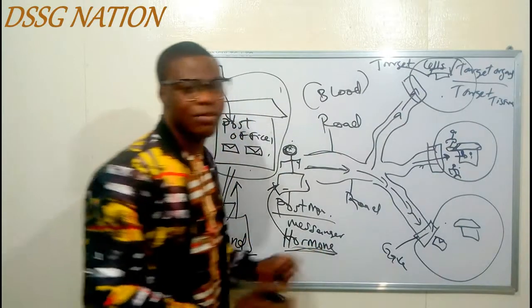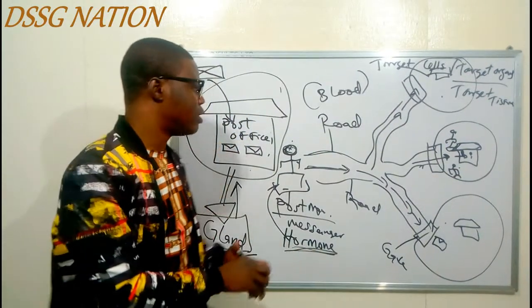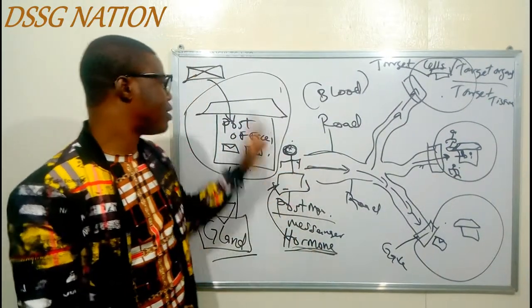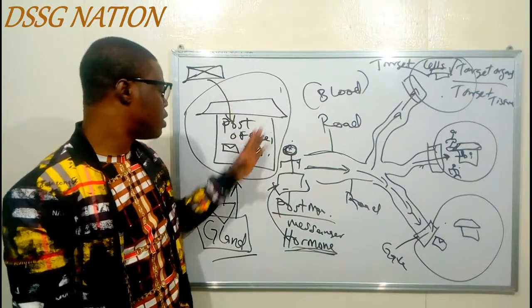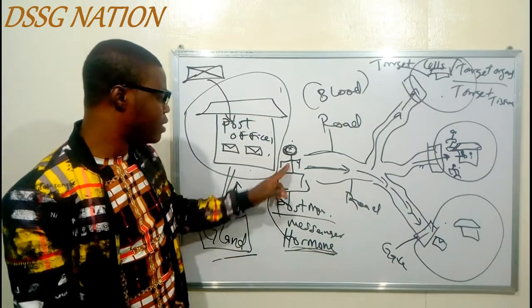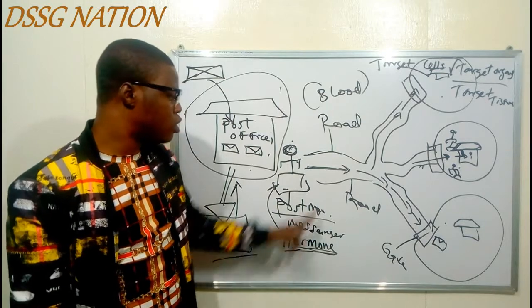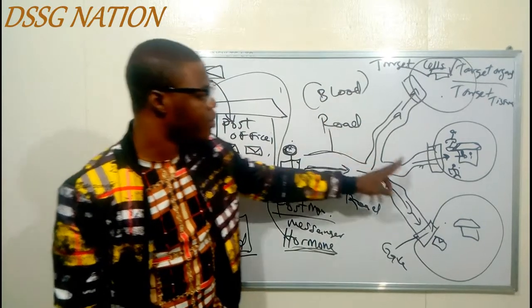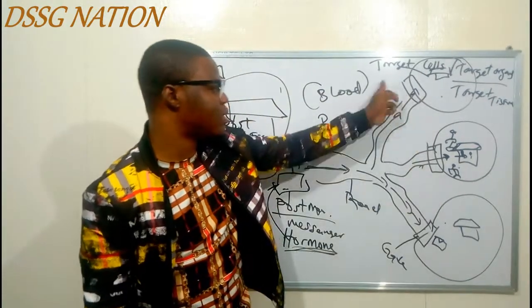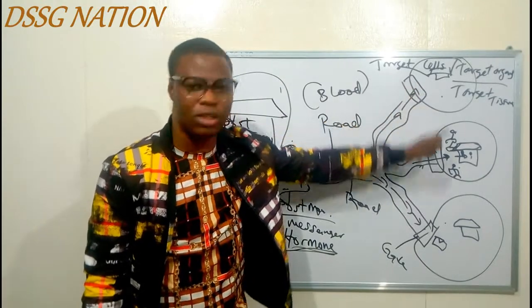So either of the three, and that is just the what? The correlation. So like the post office is the what? Is the gland, while the messenger is the what? The hormone. So the road is the blood, and then these houses, they are the what? The target cells, target organs, or the target tissues.